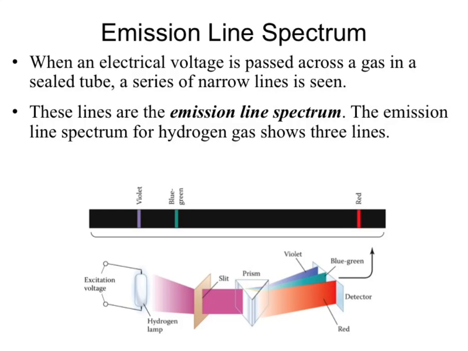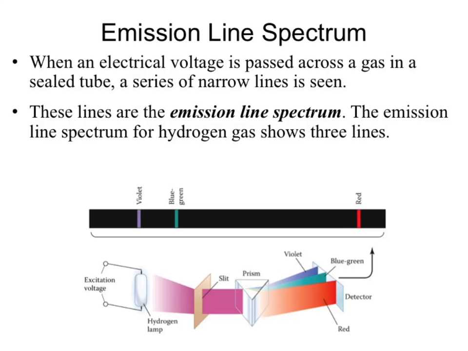Because when I pick it up and move it to another specific place, the difference in energy there is going to correlate to the light emitted. Okay? And because I only see one of those colors, or for instance 3 of those colors here, there's only 3 possible energy states that those electrons can exist in. Okay? Outside of that, I'm done. There is no other option. I don't get a full color spectrum.